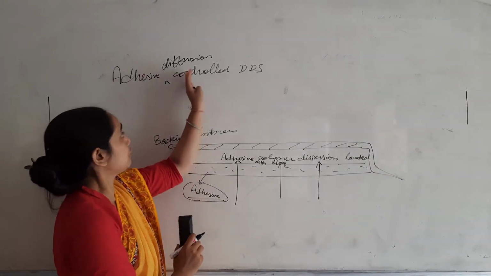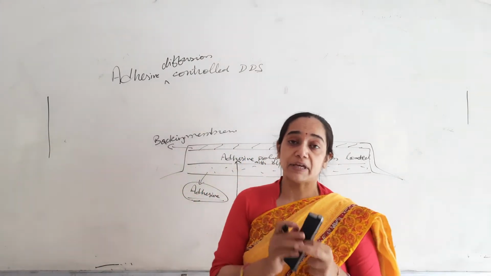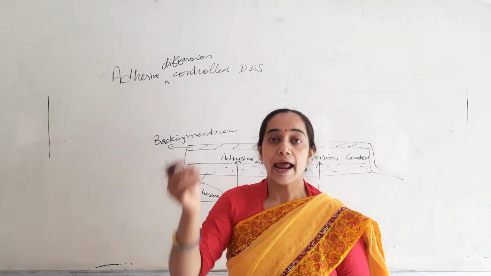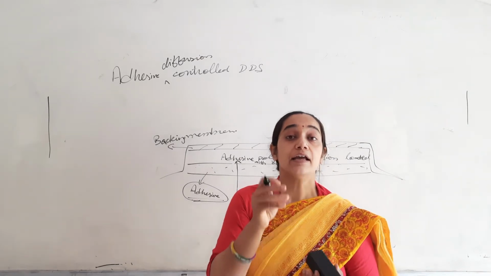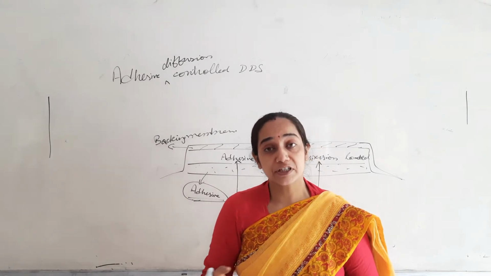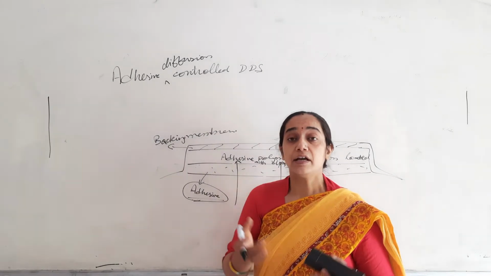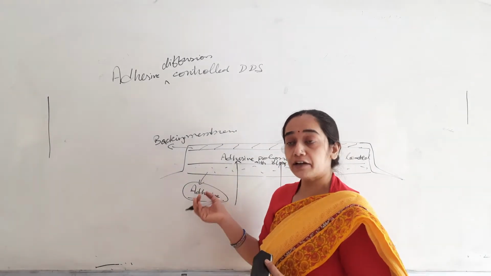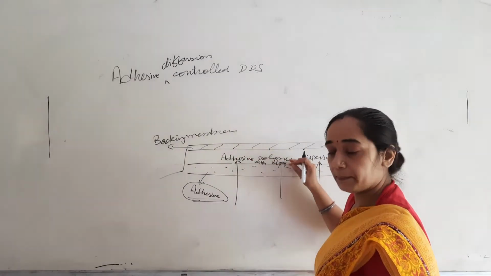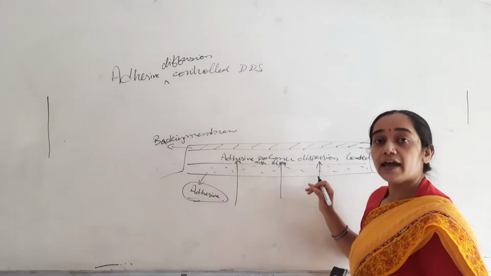Now, these adhesive diffusion controlled drug delivery systems are basically prepared by dispersing the drug. Means we have taken an adhesive polymer, it will be in the solubilized state and then the drug will be added into it, and then either the drug will dissolve or the drug will disperse. Now, that dispersion will be cast in the form of a film by the solvent evaporation method. Solvent will be removed and then that film will be placed. First of all, the baking membrane will be placed, then the polymer loaded drug film will be placed, followed by the addition of the adhesive layer.